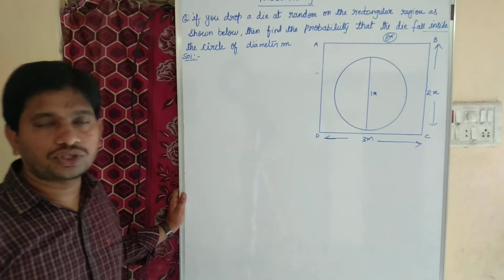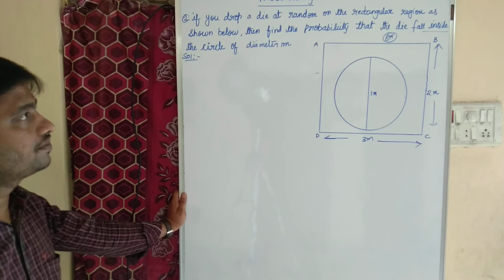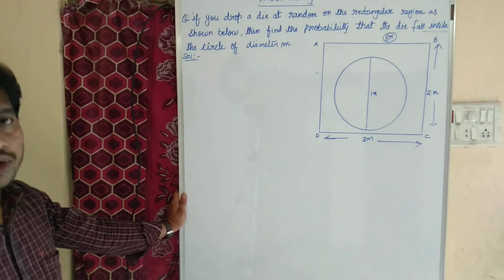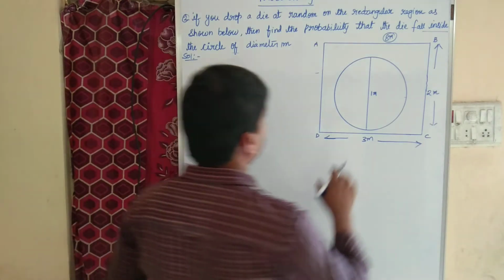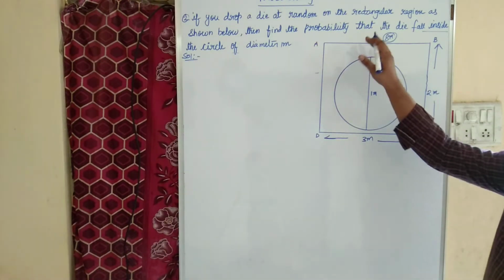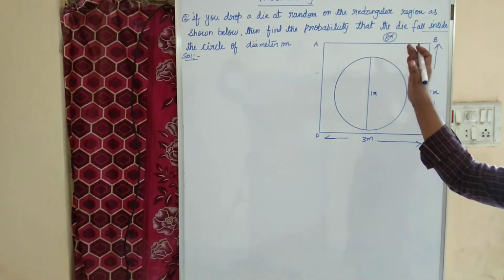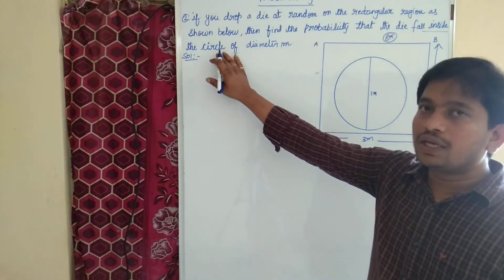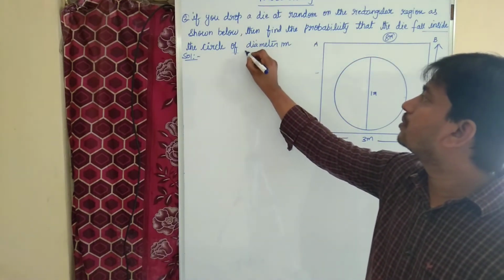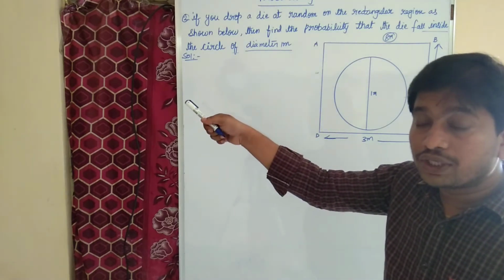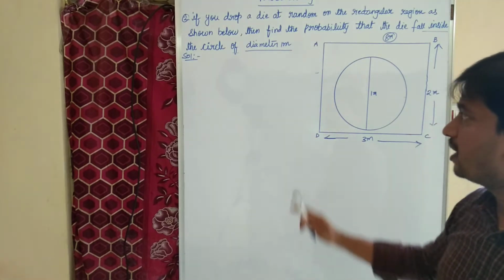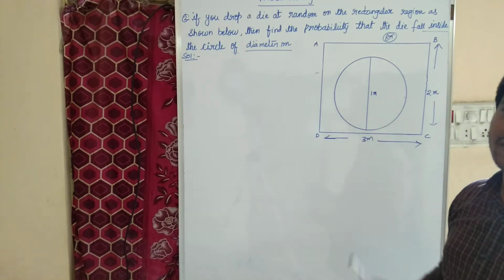Now coming to the second question, as a similar question. See children, if you drop a die at random on the rectangular region as shown below, then find the probability that the die falls inside the circle of diameter 1 meter. Here what is mentioned? In the previous question radius is given, but in this question diameter is given.